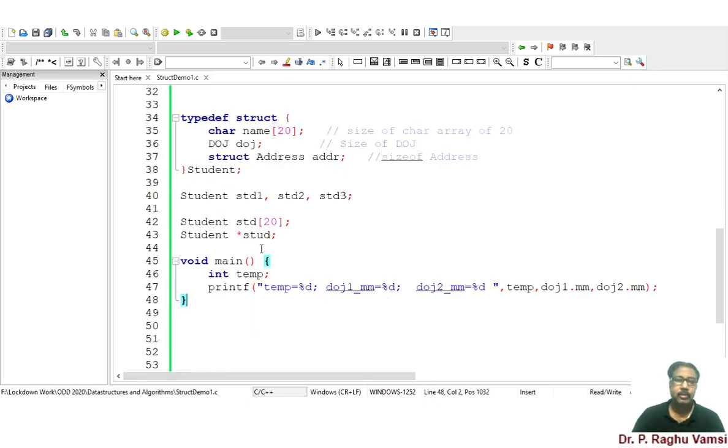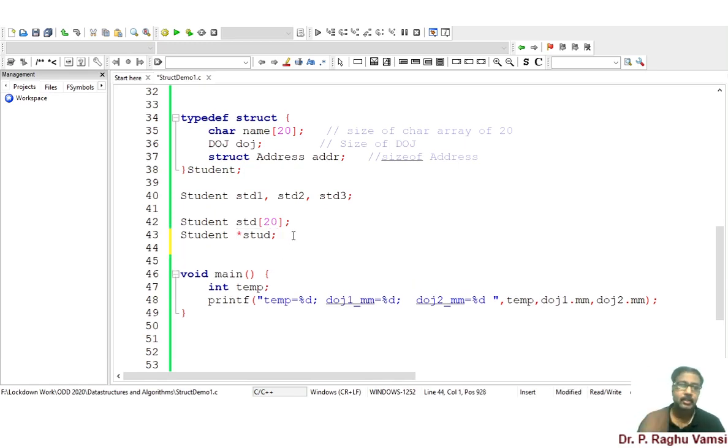Like how you declare an array, we have declared an array of student structure here. At the same time, we have also declared a pointer type of student structure. Like this, we can also declare another type, like doj star ddoj.